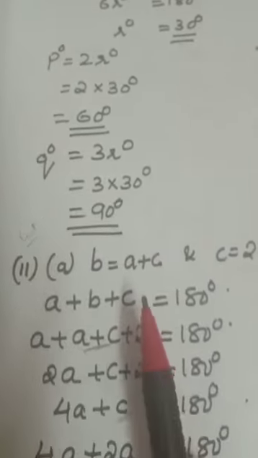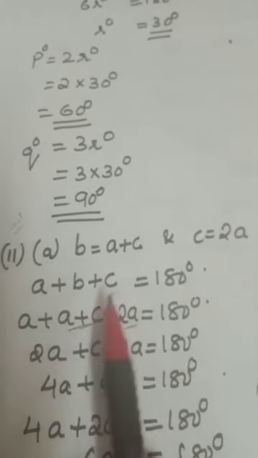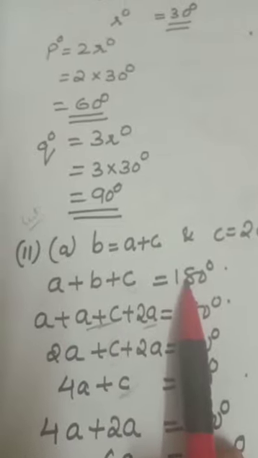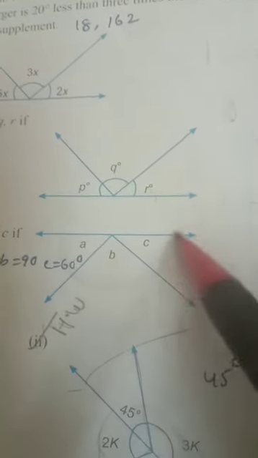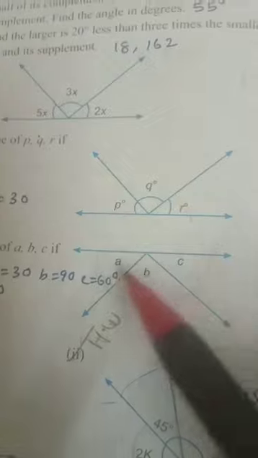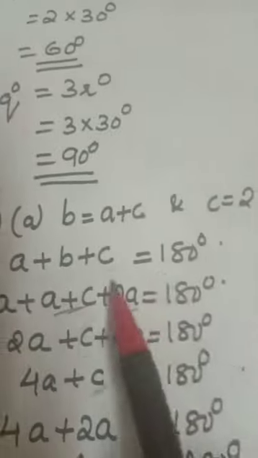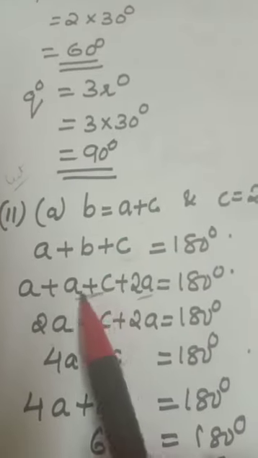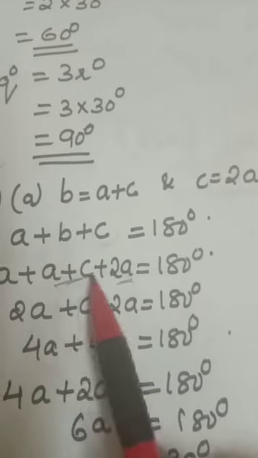Clear? Now the second part, in place of B, A plus C. In place of C, 2A. A plus B plus C equal to 180 degree. Here a downward angle is there. But it is a straight line, downward also when you add, you will get 180. Up also 180, down also 180. Straight line angles, sum. So A plus B plus C equal to 180 degree. So in place of B, you put A plus C. In place of C, 2A. Okay, solve.